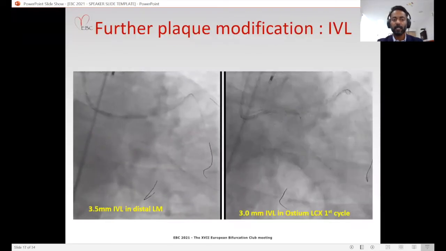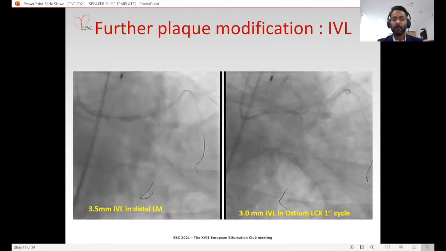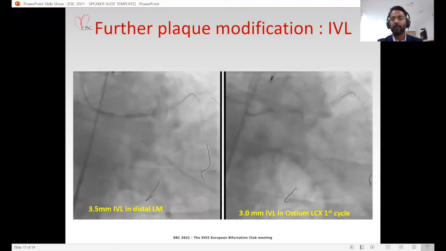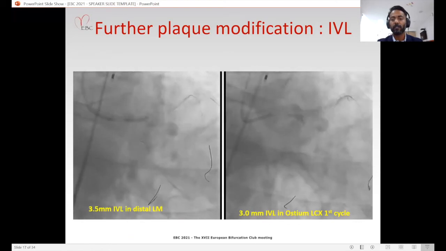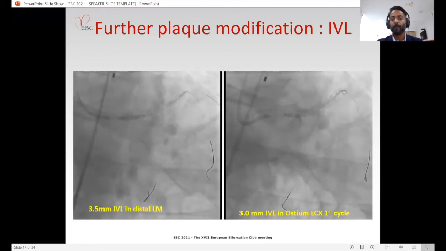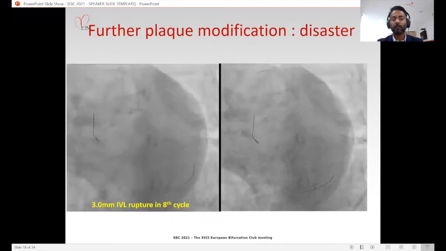And then we turned our attention to distal left main. Distal left main, first we treated with a 3.5 millimeter IVL balloon, and we gave 30 pulses at this location. And then we used the 3 millimeter IVL balloon, which we had used for the distal LAD, to treat the ostium of the circumflex. During the second cycle of our IVL balloon at the ostium of the circumflex, the IVL balloon ruptured, as we can see on the left panel.